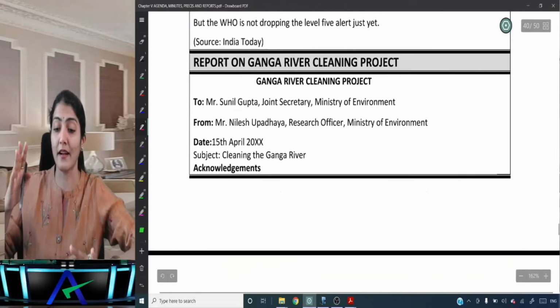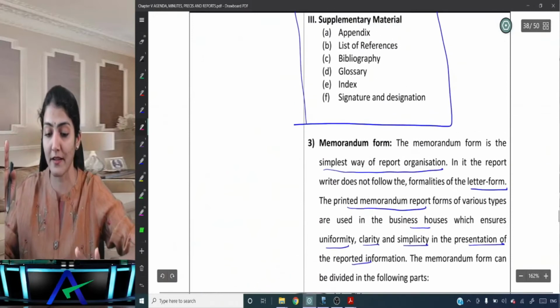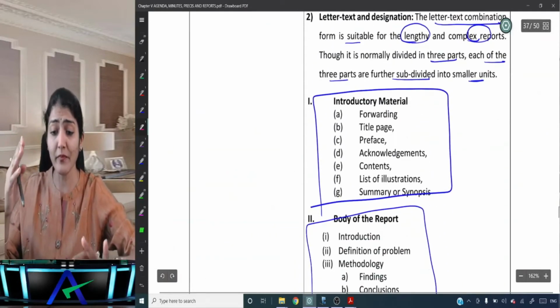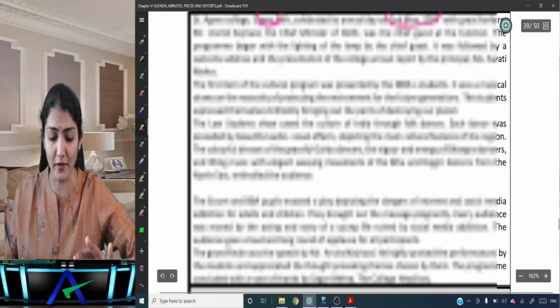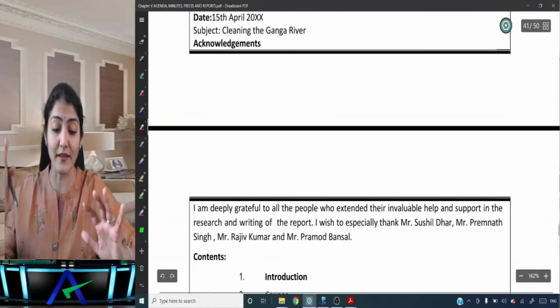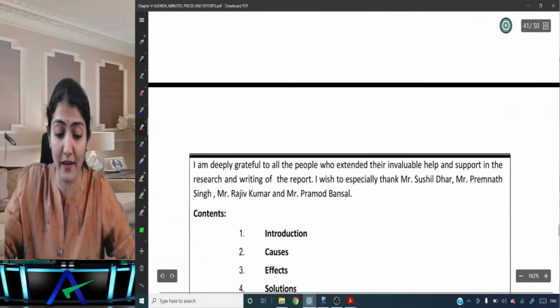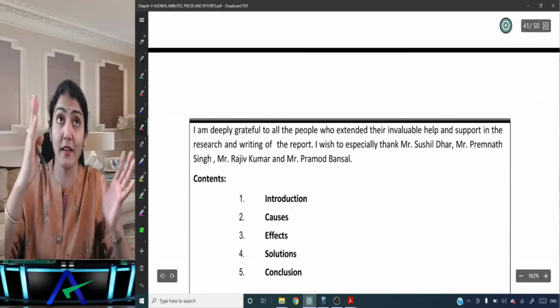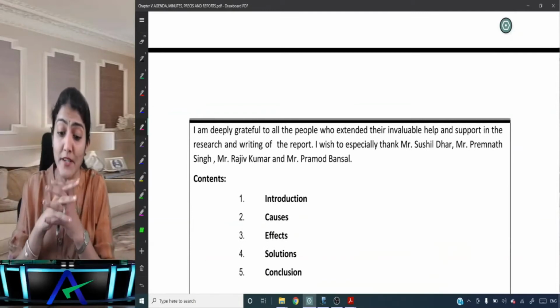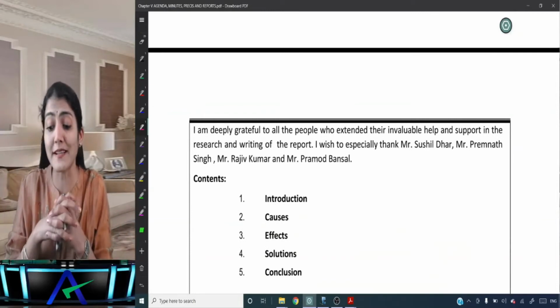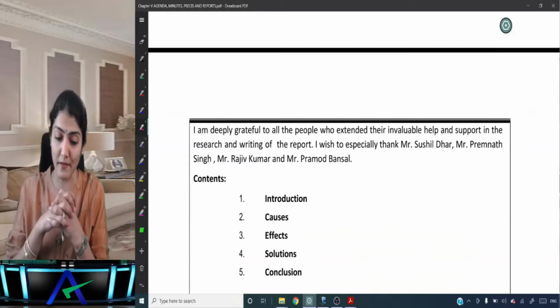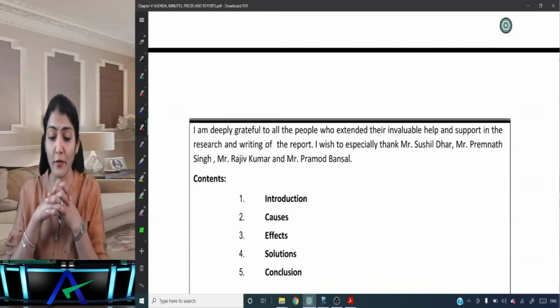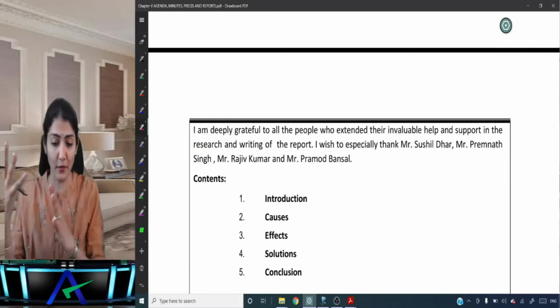So this is like our second combination which we had discussed over here, the letter text combination of the report. Okay. It's a very interesting content. And a subject, cleaning the Ganga River, acknowledgement. So again, at the beginning of the report itself, I'm deeply grateful to all the people who extended their invaluable help and support in the research and writing of the report. I wish to specially thank so-and-so people, right?